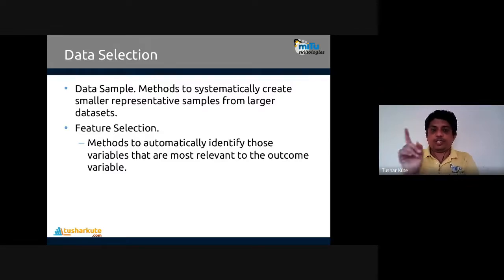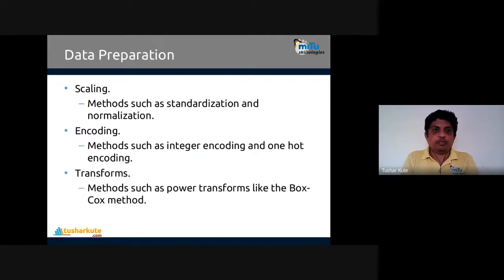Feature selection, feature extraction, feature projection, feature reduction. Many such methods are present here. Then next is data preparation. Again, data is not given as it is to the algorithm. So we do some kind of operation like scaling, where we normalize the data or standardize the data. Normalize means the magnitude of the whole data will be taken the same, normalizing the data without changing its internal relationships.